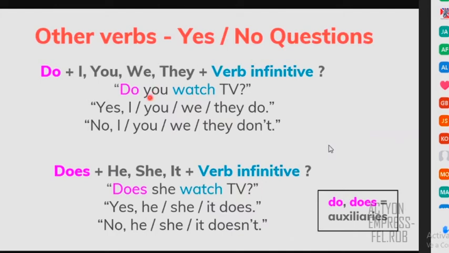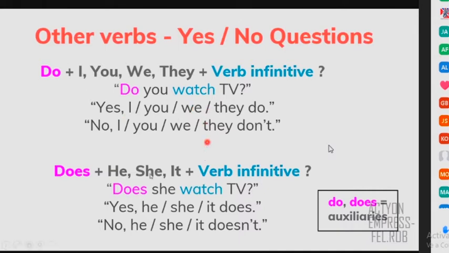And when you answer the short yes no question, you can say yes, I do, right? This is important to answer with do. If the question is with do, you have to answer with do, right? Or does, depending on the question. Or no, I don't. Don't is the negative of do, right? So you can say, no, you don't, no, we don't. Or you say, yes, I do, yes, we do, and so on, right?